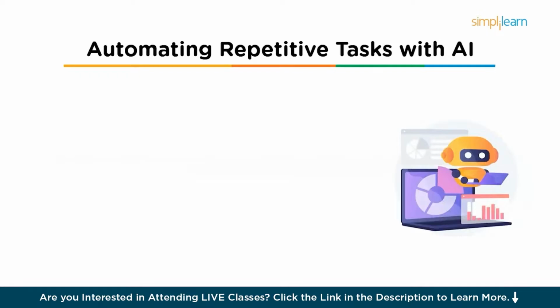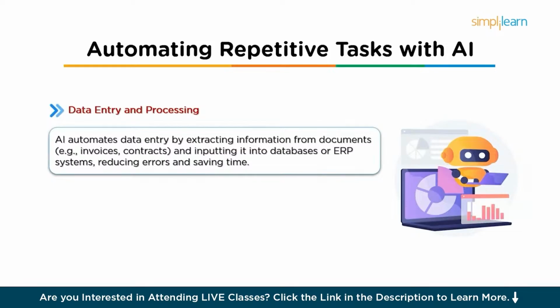Next, it is used in automating repetitive tasks with AI. So as you know, AI is a game changer when it comes to automating repetitive tasks that take up significant amounts of employee time. So first, it can be used in data entry and processing. So AI systems can automate data entry, reducing human errors and saving employees time. So for example, AI can extract relevant information from documents and automatically input it into the correct fields in a database or enterprise resource planning ERP system.